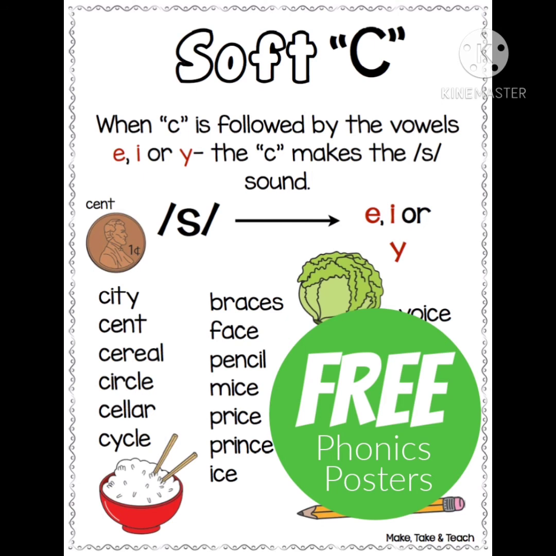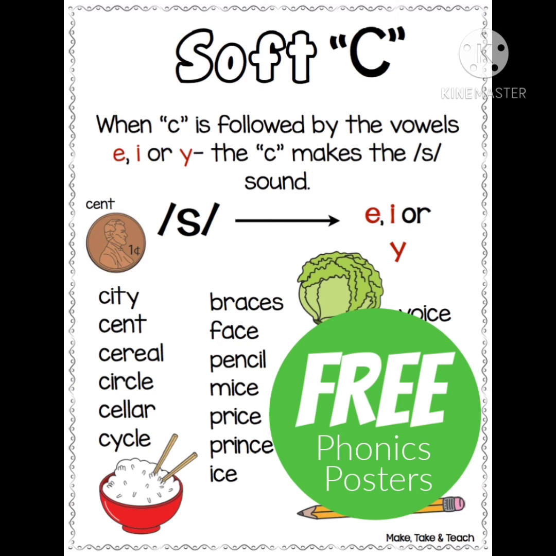The first C is followed by I. That's why it gives the sound of S. And the next C is followed by L. L is a consonant, so it gives the sound of K. That's why we will pronounce it as circle.